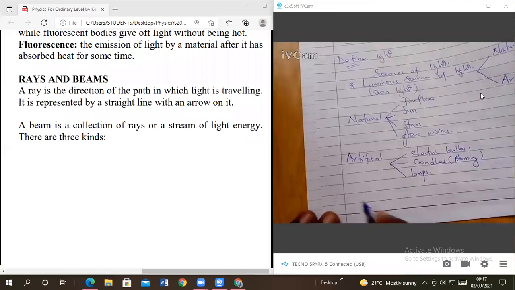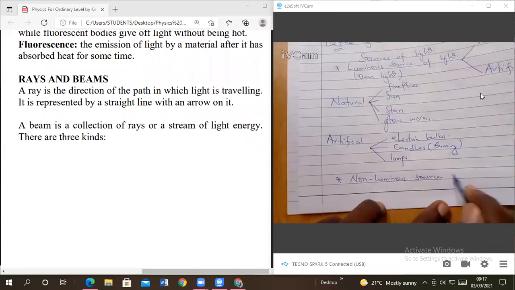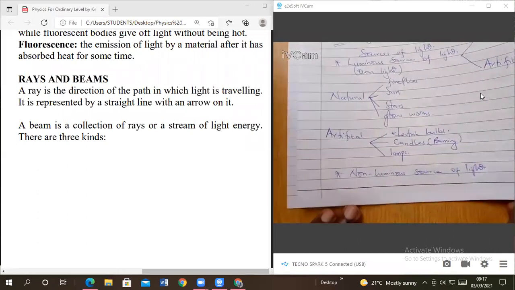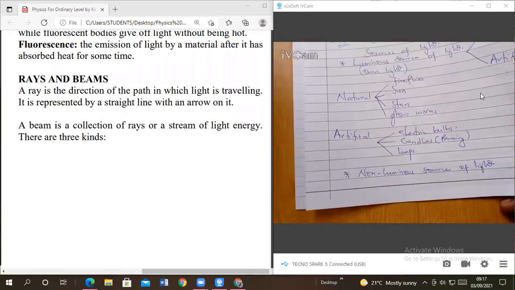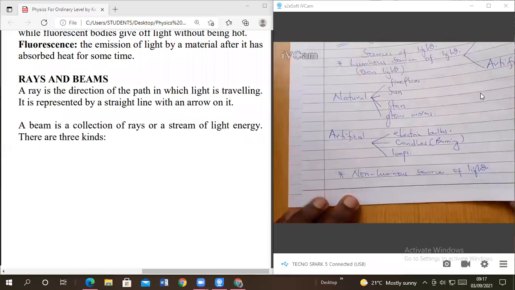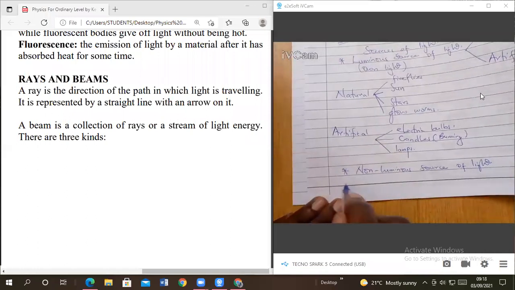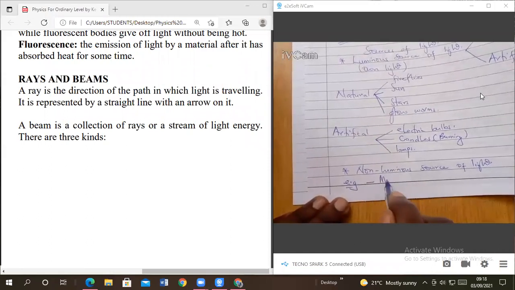Then we also have what we call the non-luminous sources of light. We said these ones don't produce their own light, but they get light from other sources. An example we have is the moon.